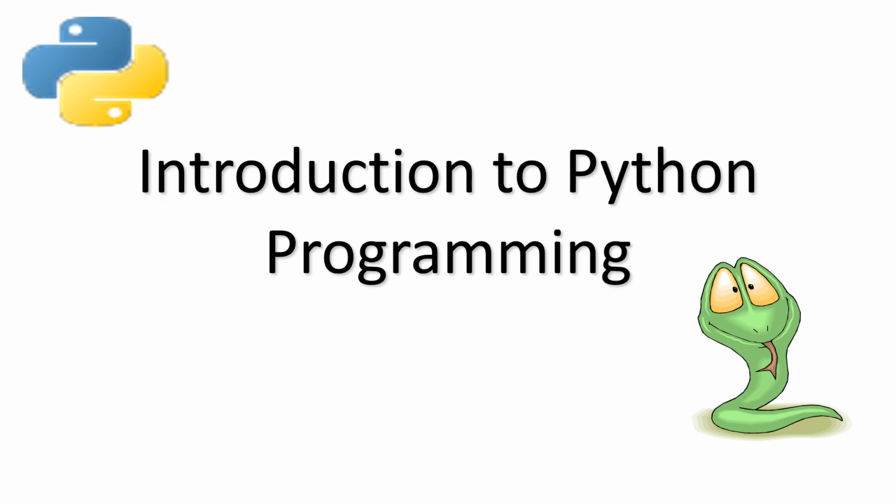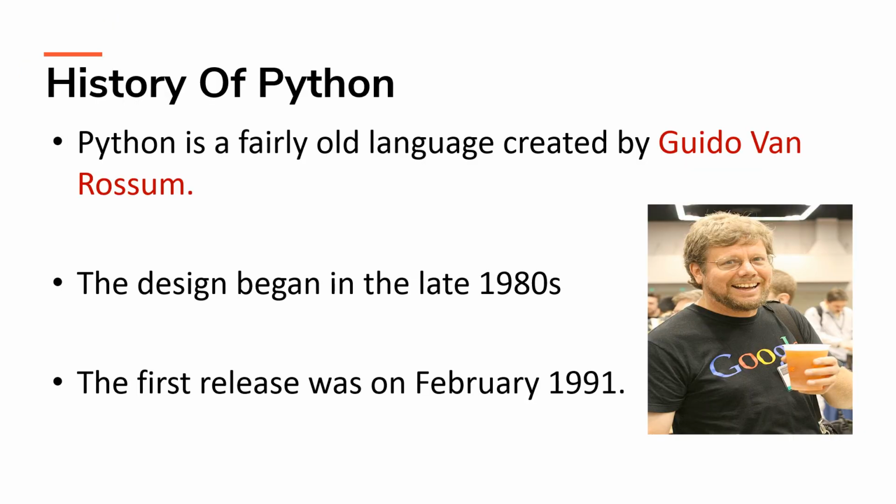Yeah, that's what comes into our mind. But no, that's not what we are talking about. Here we are talking about the programming language called Python. So let's enter into the concept. Actually, you can see the person Guido van Rossum. He's the person who implemented this Python programming language.